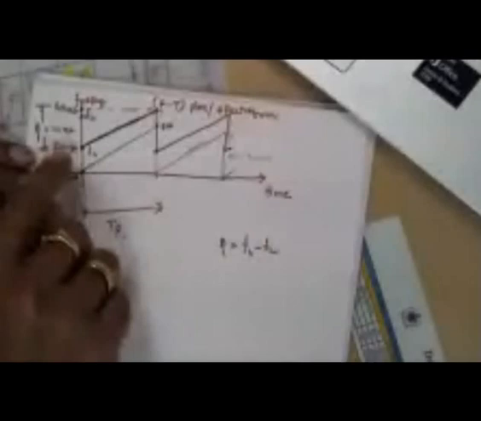So FL is 5 gigahertz corresponding to 0 voltage, and 6 gigahertz corresponding to 5 volts. This is not the standard one. It varies from VCO to VCO. This is just an example I have taken. Therefore, the bandwidth of modulation is now 1 gigahertz. Bandwidth of modulation is 1 gigahertz.